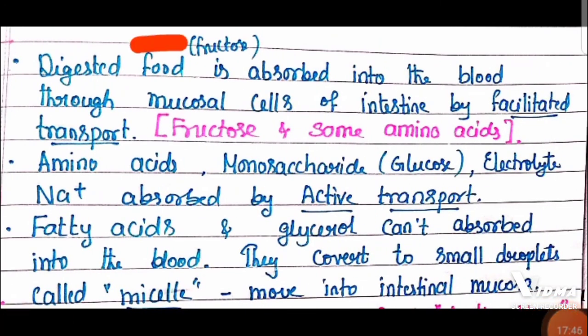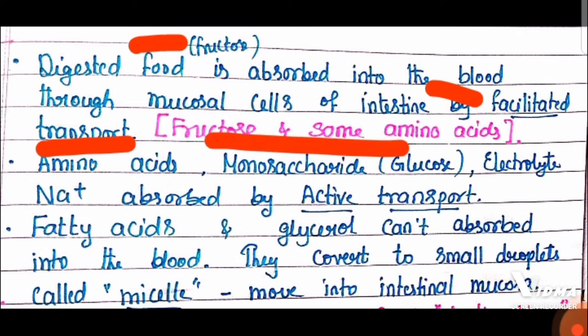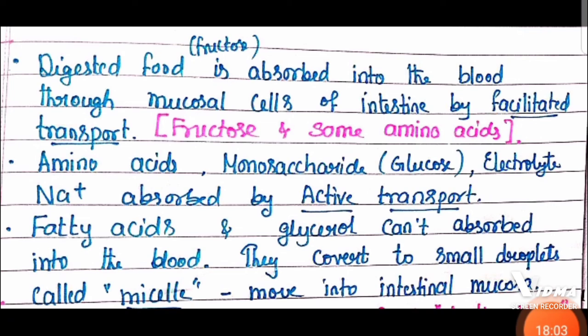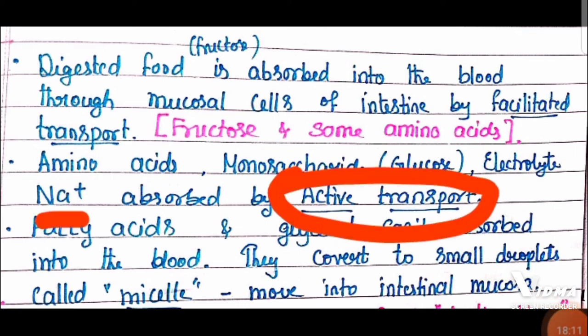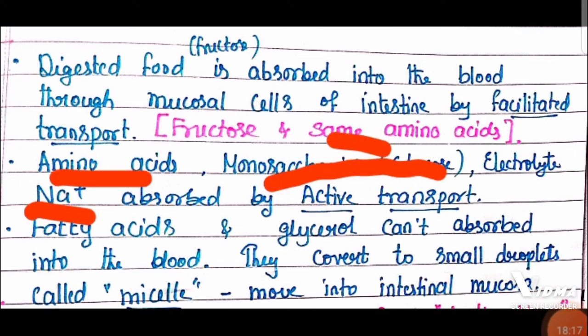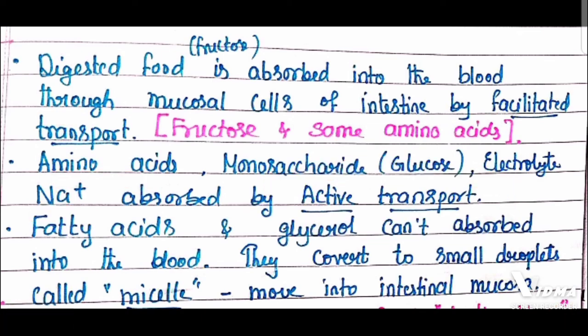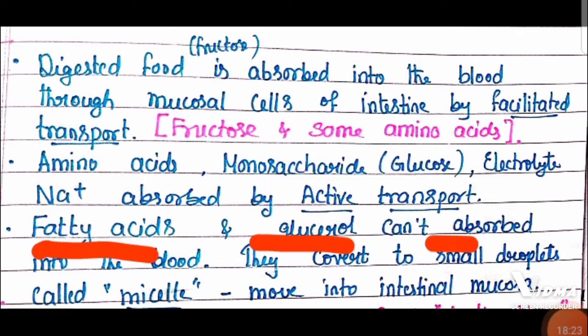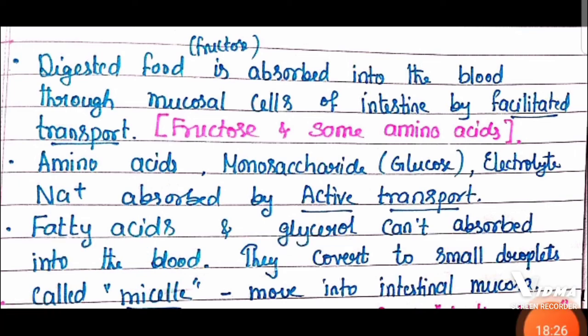Now digested food like fructose is going to be absorbed into the blood from the intestine through facilitated transport through the proteins present in the membrane. With the help of those proteins, fructose and some amino acids are going to be absorbed into the blood. Whereas most of the amino acids, monosaccharides like glucose, and electrolytes like Na plus are going to be absorbed by active transport. And remember, fatty acid and glycerol cannot be absorbed into the blood because they are insoluble.